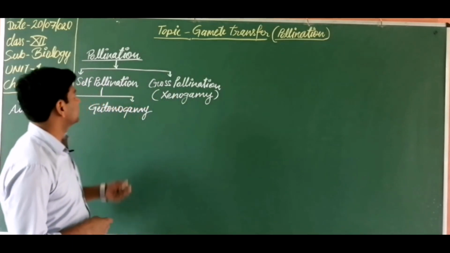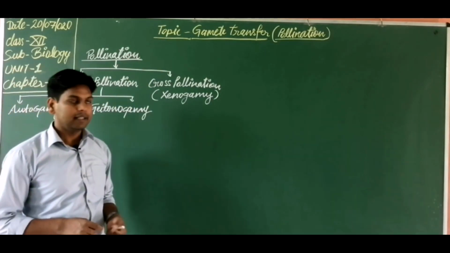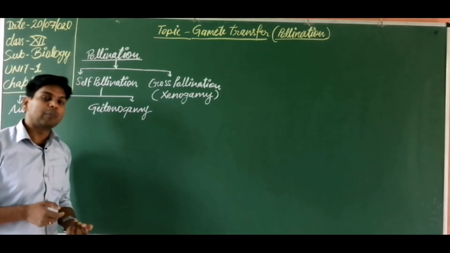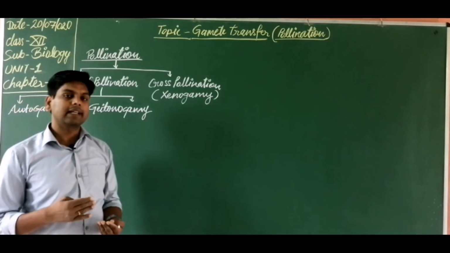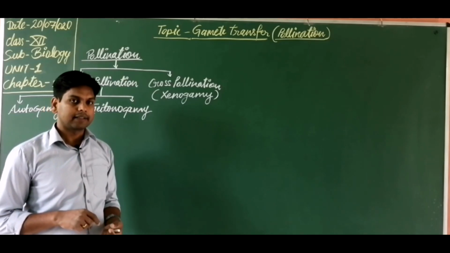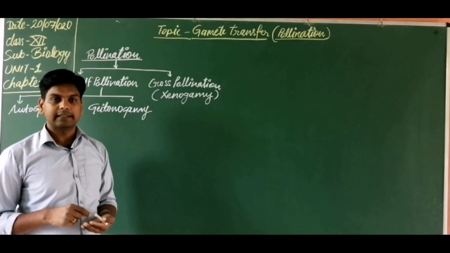Gamete transfer is known as pollination in flowering plants. So what is pollination? Pollination is the transfer of pollen grains from the anther to the stigma of the flower. Also, you have studied it in 7th class.